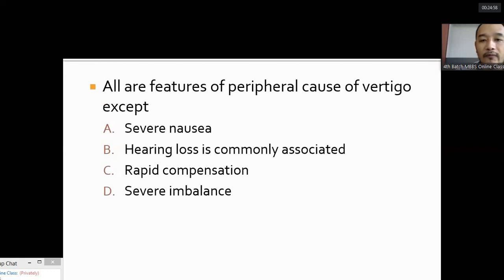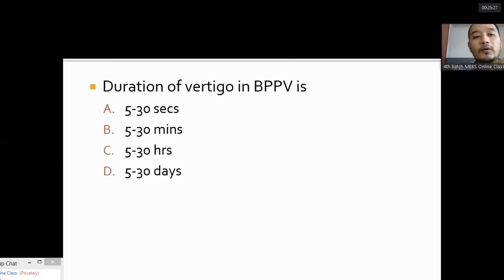All are features of peripheral causes of vertigo except severe imbalance. Severe nausea: yes, there is severe nausea in peripheral vertigo. Hearing loss is commonly associated in peripheral vertigo. Rapid compensation occurs in peripheral vertigo. There is imbalance in peripheral causes of vertigo, but severe imbalance is a feature of the central cause. Duration of vertigo in BPPV is very short, 5 to 30 seconds, not even minutes.